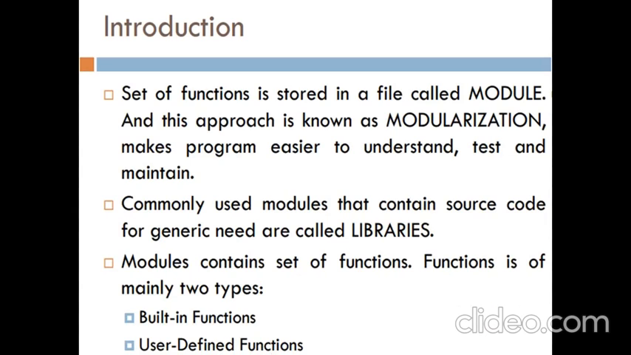A module is a collection of functions. This is the set of functions, and this process is called modularization. A library is a collection of modules, and a module is a collection of functions. We can use these libraries and modules in our Python programs. Modules contain sets of functions. Functions are mainly of two types: built-in functions, also called system-defined functions, and second, user-defined functions, which are defined by the user. That means users can create their own functions.